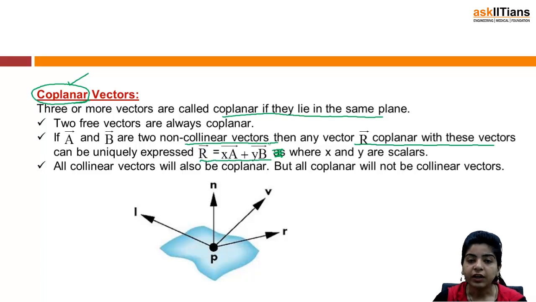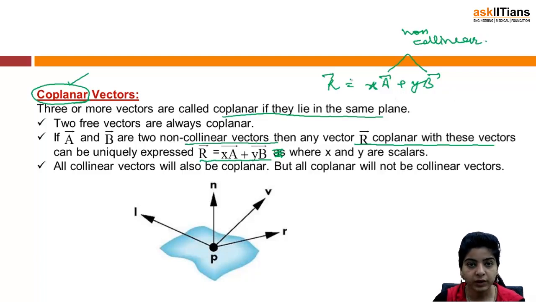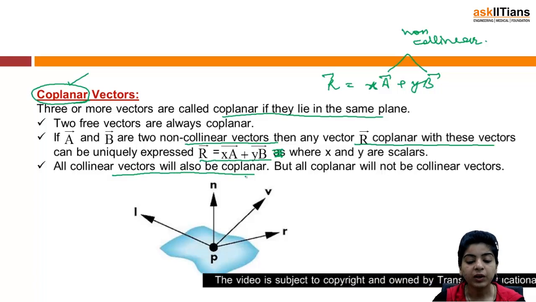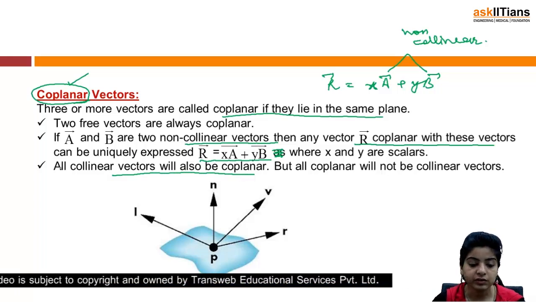So what am I saying? If A and B are given to be two non-collinear vectors, collinear vectors we have just now discussed, then a vector R can be expressed as XA plus YB, where X and Y are scalars. I am given A and B are non-collinear. Then I can express any vector R which is coplanar with these vectors as XA plus YB, where X and Y are scalars. All collinear vectors will also be coplanar, but all coplanar will not be collinear vectors. This is an important point.